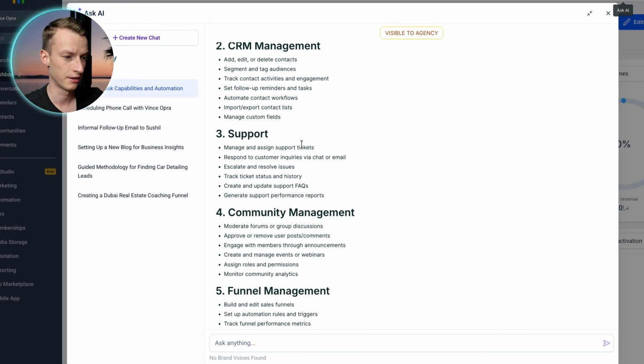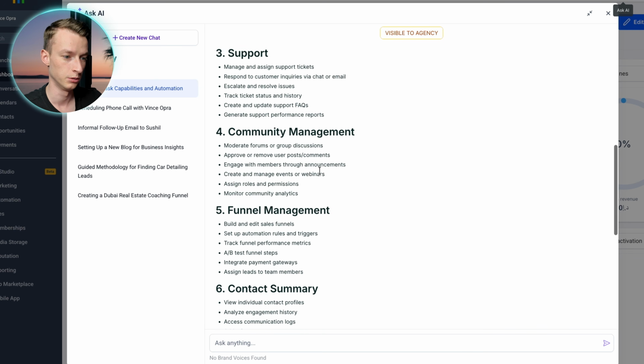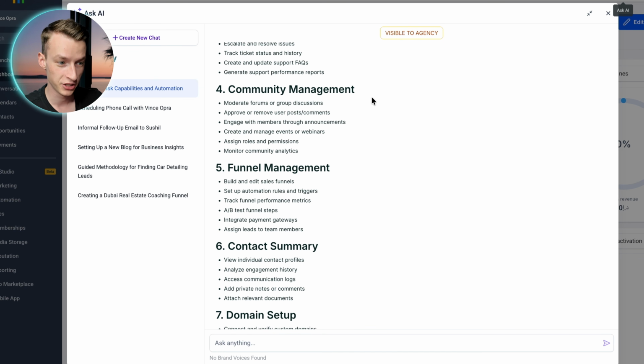In the support area, it can manage and assign support tickets, respond to customer inquiries via email or chat, escalate and resolve issues. So literally do what a full-time support person would do. It can also do community management, so moderate your forums or groups. If you are an info product creator, it basically can act as a client success manager or a community success manager, which is amazing.